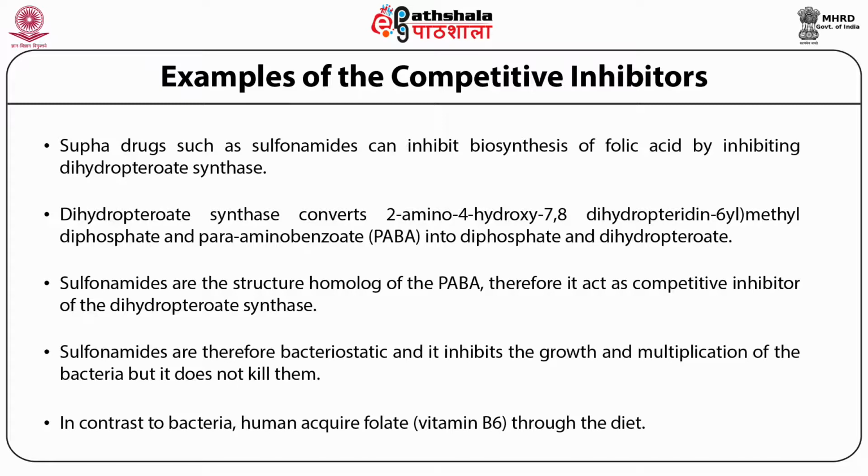So in this way, we have discussed different examples, starting from malonate to methanol to statin to sulfur drug. They all are very important, and they all are designed against a particular substrate. Therefore, they are competitive inhibitors.